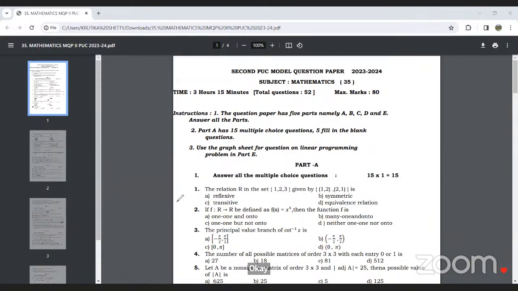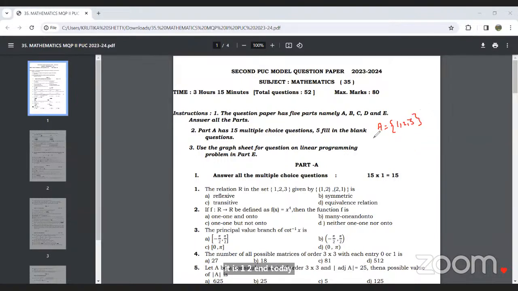Okay, so see the first question. Here is the relation R in the set {1, 2, 3} given by R = {(1, 2), (2, 1)}. Is it reflexive, symmetric, transitive, or an equivalence relation? Four options have been given. This question has come from Relations and Functions, the first chapter. See here the set is given: 1, 2, and 3. The set A is {1, 2, 3}.